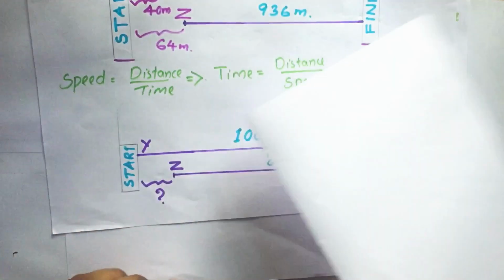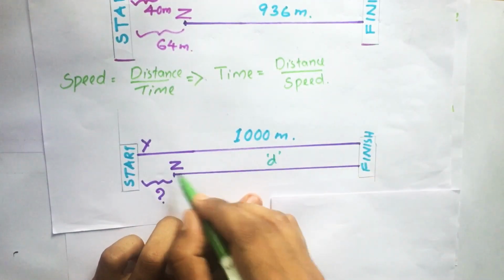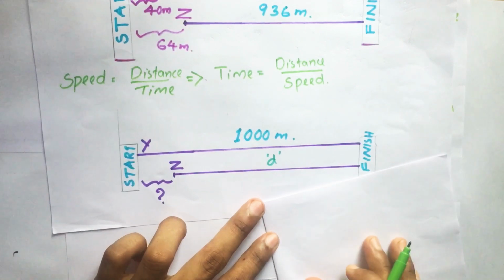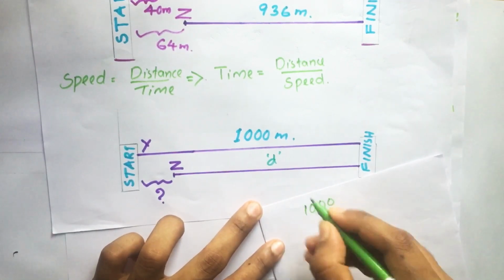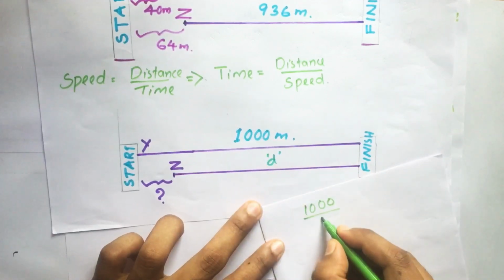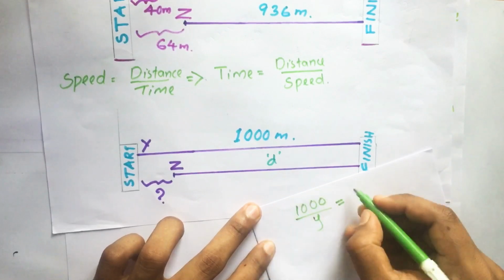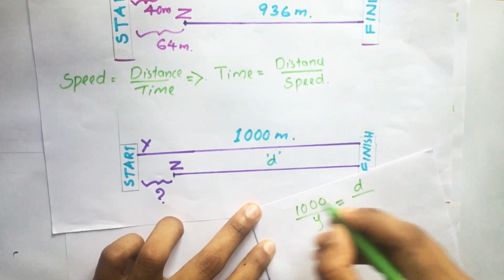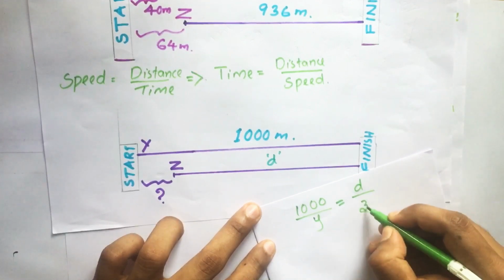So here we know the time taken by both Y and Z would be the same. So 1000 divided by the speed of Y equals d divided by the speed of Z, that is small z.